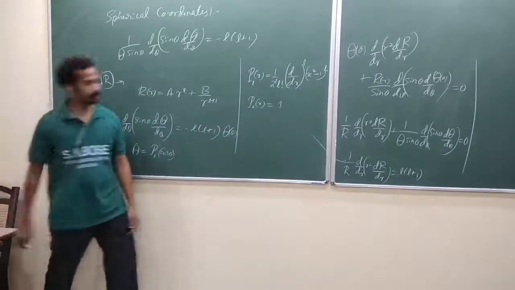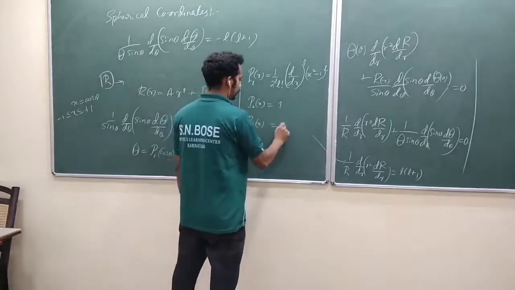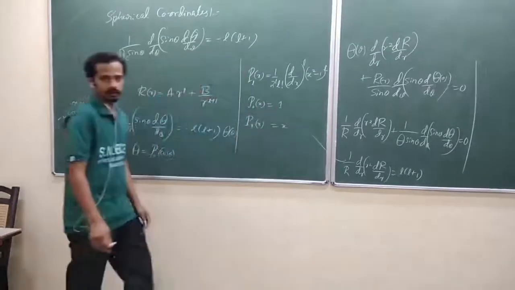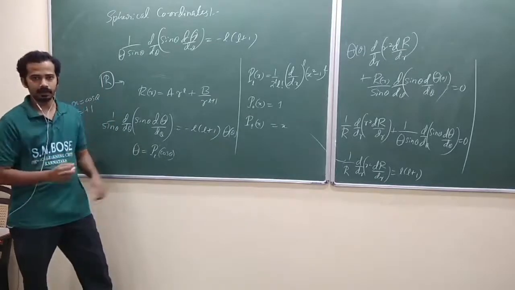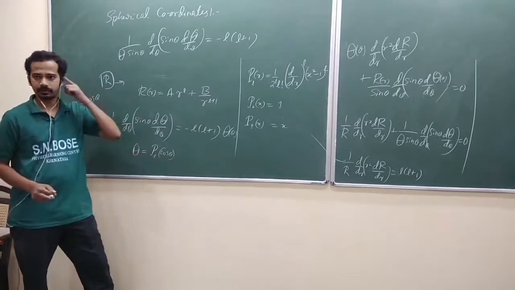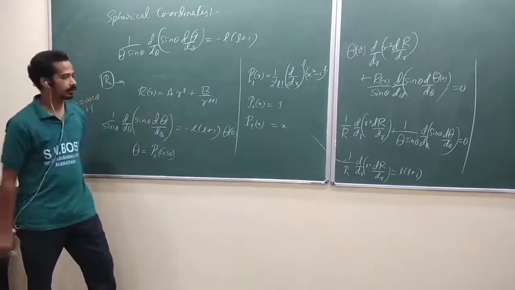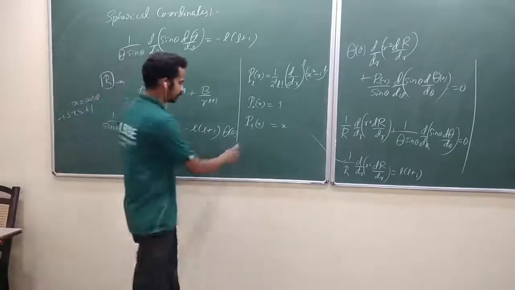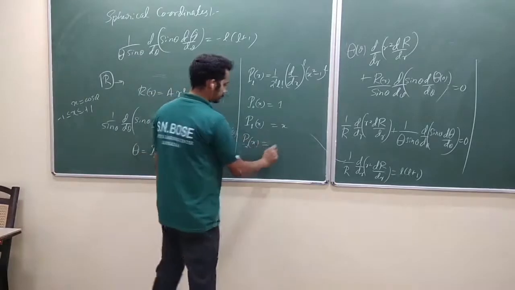Okay. P1 of x is equal to x. They are alternatively even and odd. What is the x range? -1 to +1. Because what is x? X is the place of cos theta. Cos theta ranges from -1 to +1. Remember, we have written it in terms of x because it's comfortable. Is that okay? So now P2 of x, what is this one?